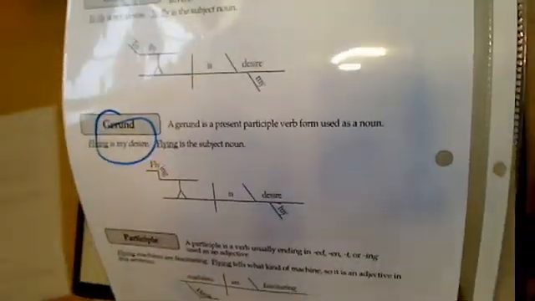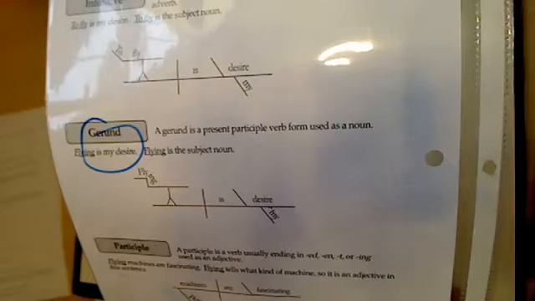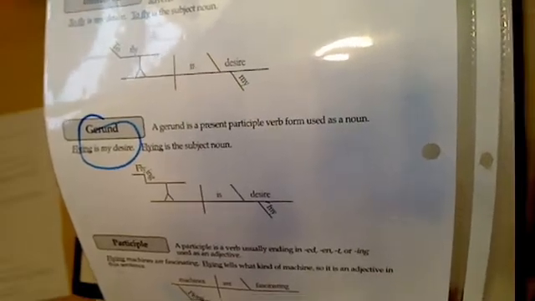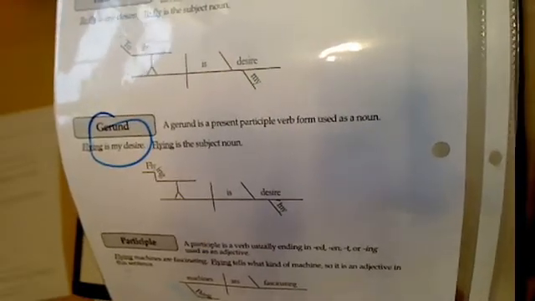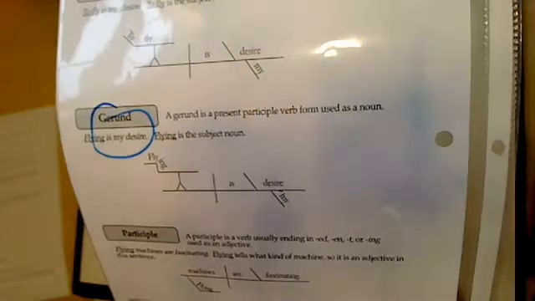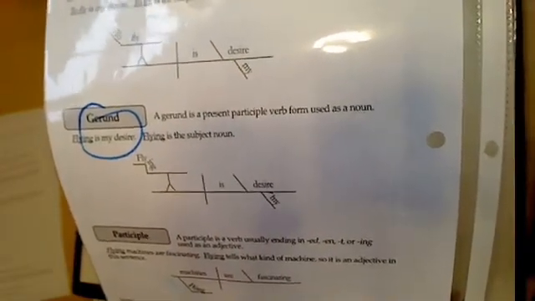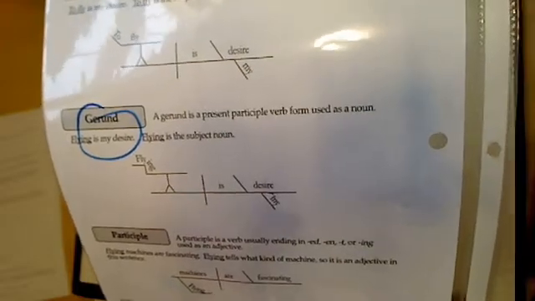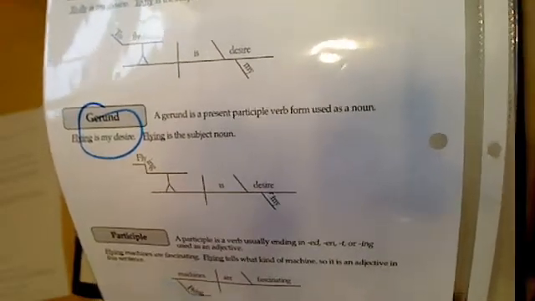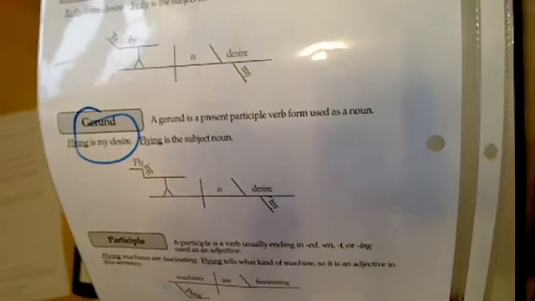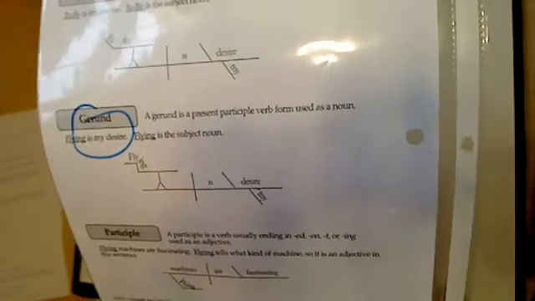This week we're going to do gerunds. Now, a gerund is a present participle verb form used as a noun. So you're basically just adding ing to a verb and using it as a noun. Flying is my desire is the example here. Swimming is my favorite sport. Reading is my favorite activity. Eating is something I do every day. All of those kinds of verbs that we just add ing to.